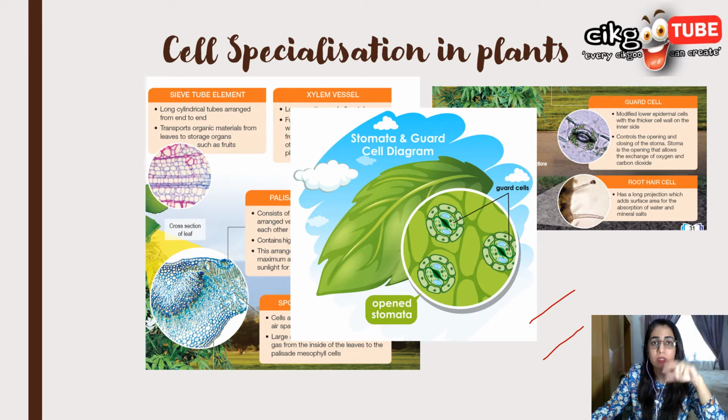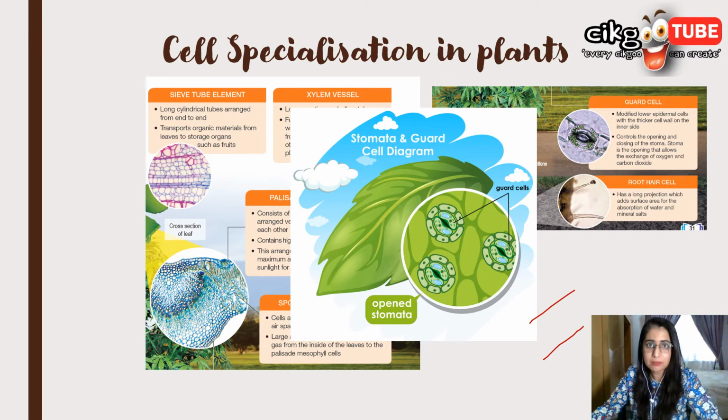They are located on the upper and lower epidermis of the leaf, and the function is to control the opening and closing of the stoma, and also to control the size of the stoma for gas exchange. Through the stoma, exchange of gases occurs and water can be lost from the leaves by transpiration. So stomata and guard cells help in the transpiration process.